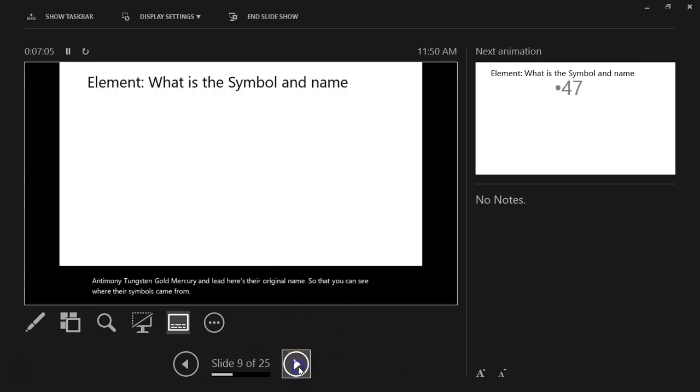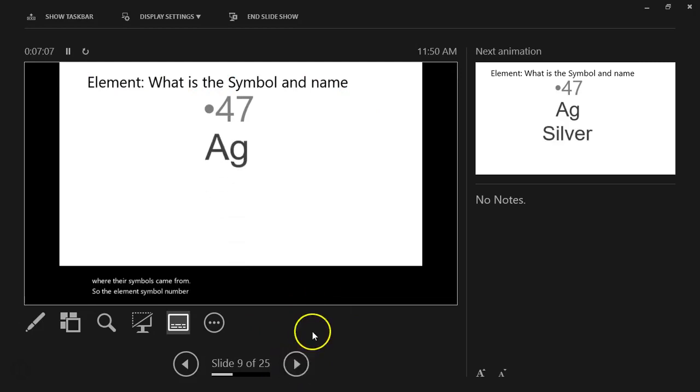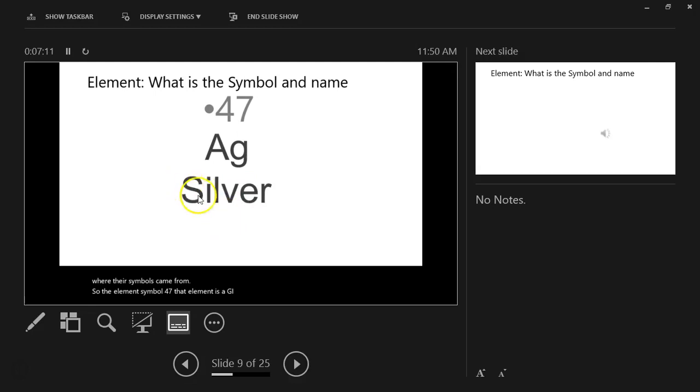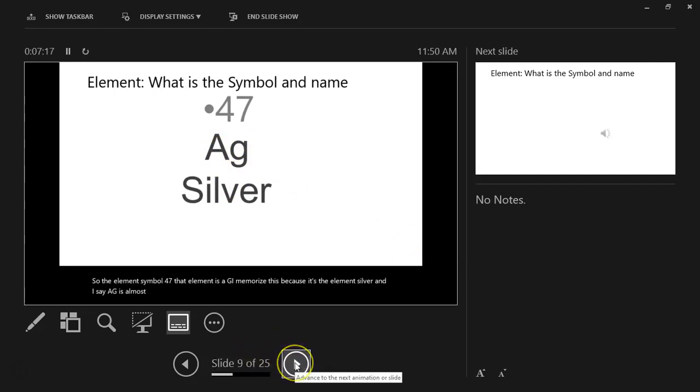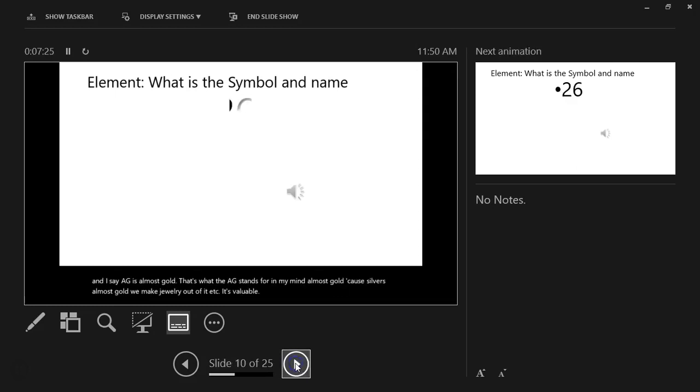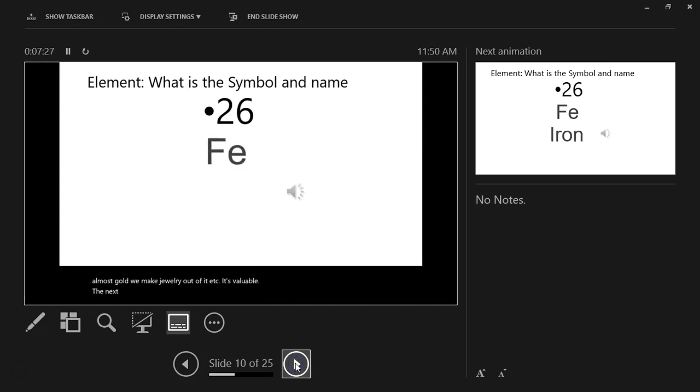So the element number 47 is Ag. I memorize this because it's the element silver, and I say Ag is almost gold. That's what the Ag stands for in my mind, almost gold, because silver is almost like gold. We make jewelry out of it, etc. It's valuable. The next symbol is Fe. It's iron.